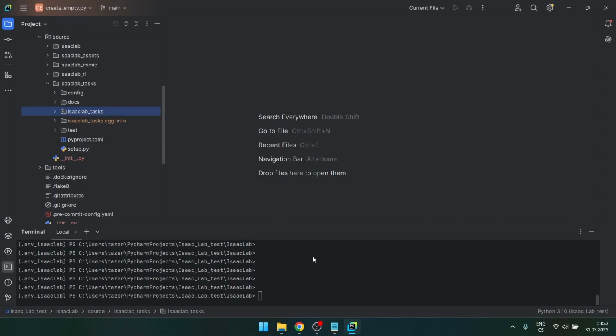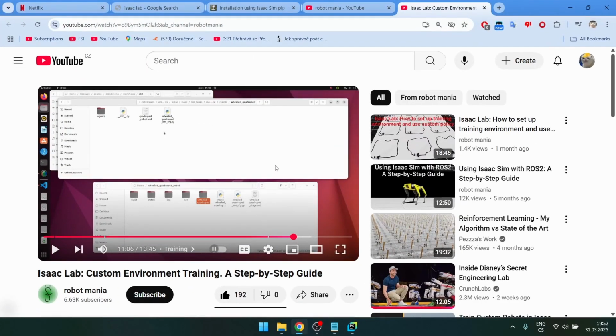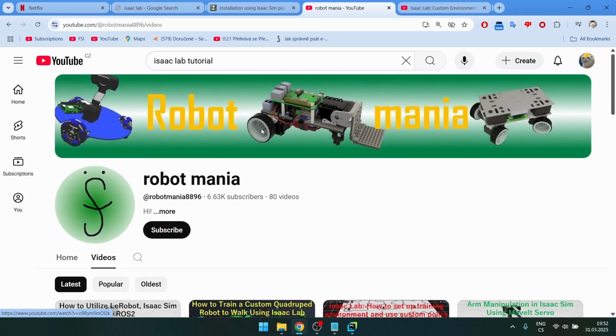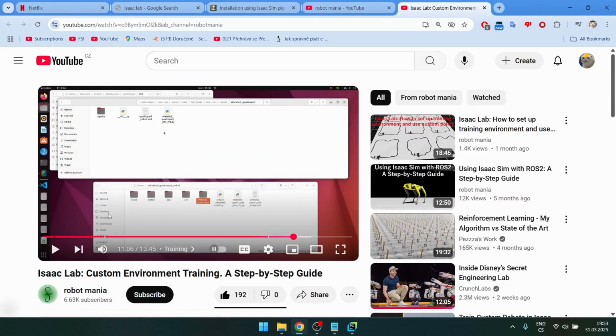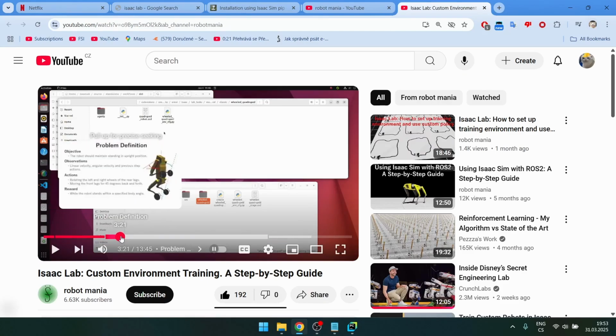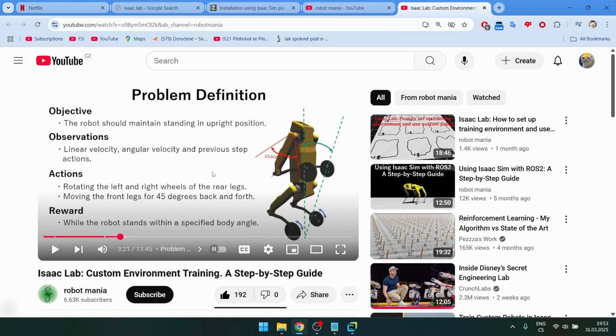On day 2 I wanted to import some models from the community. So I searched some tutorials on YouTube and found this gem. This guy is called Robot Mania, what a name. It's a great tutorial, really watch this video. He installs the Isaac Lab, then defines the problem. So you have this robotic dog with wheels and you want to balance it on the back wheels.